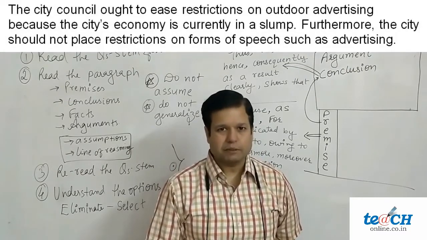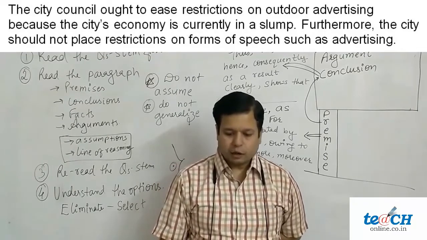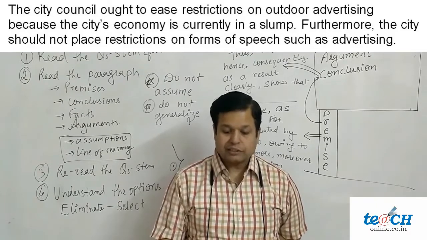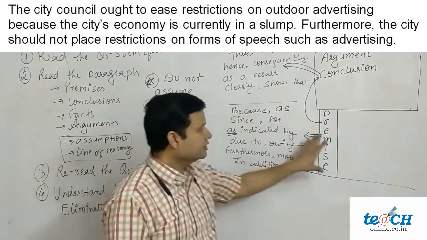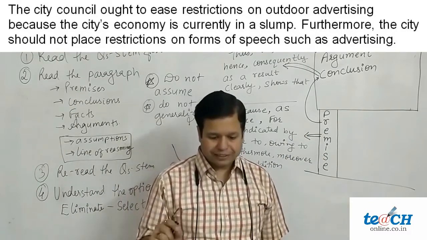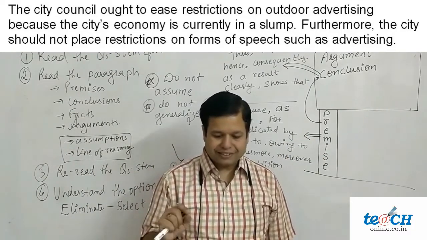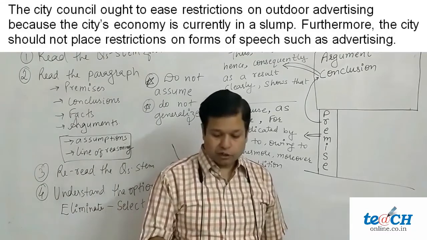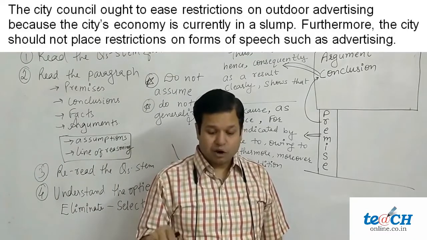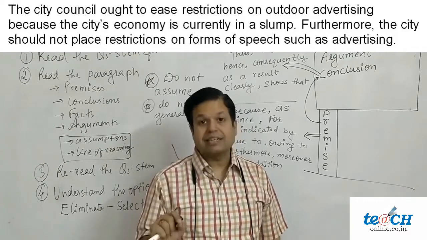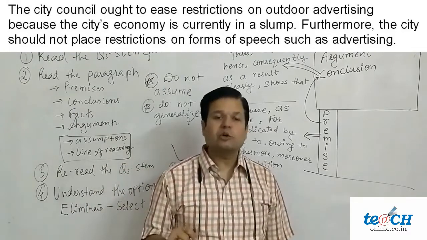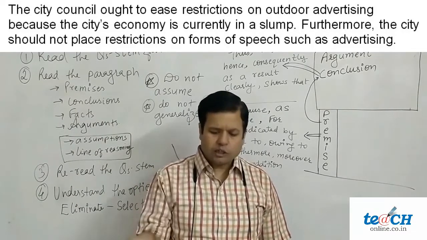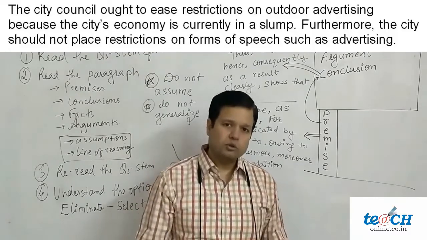Let's have one more example. It says the city council ought to ease restrictions on outdoor advertising because the city's economy. Now after because we have a reason, thus after because we have a premise. So the first premise is the city's economy is currently in a slump. Now there is one more premise with word furthermore. Furthermore, the city should not place restrictions on forms of speech such as advertising. This is our second premise. So these are two premises, and what is the conclusion? The first sentence, that is the city council ought to ease restrictions, is our conclusion here.